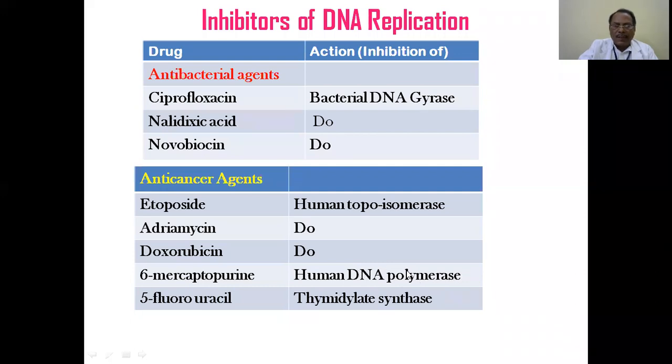It cannot polymerize the strand any further. So these are the polymerase inhibitors.